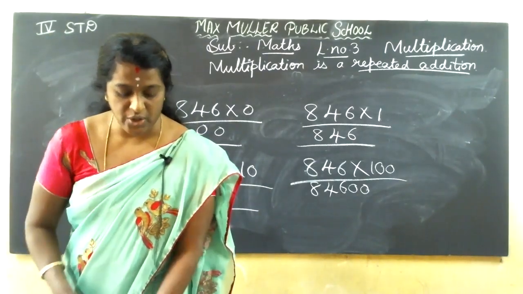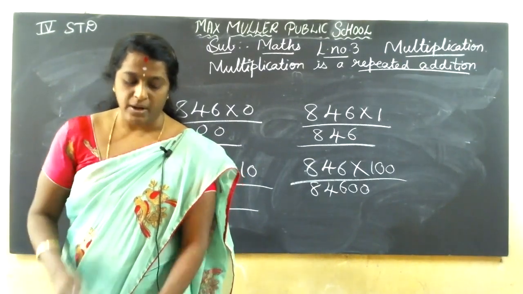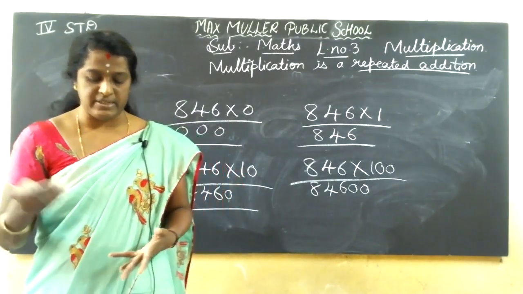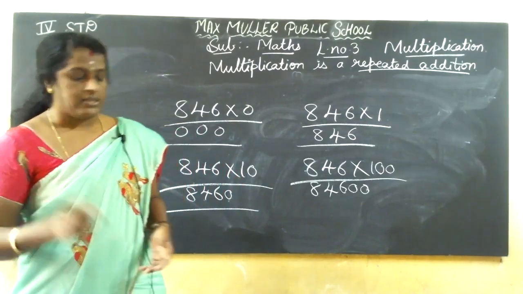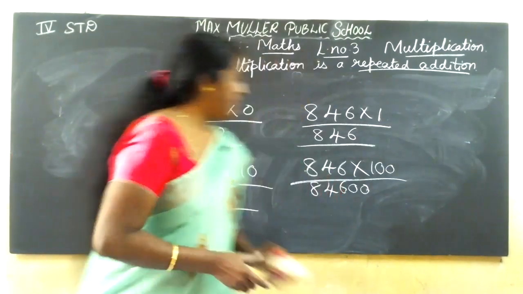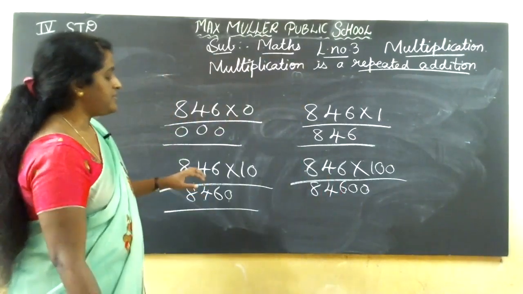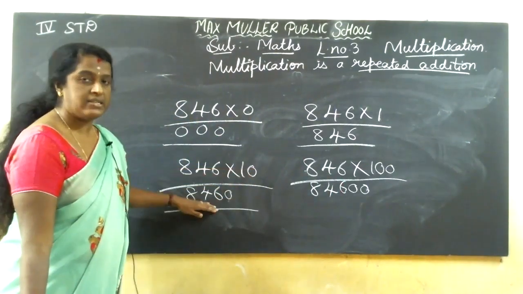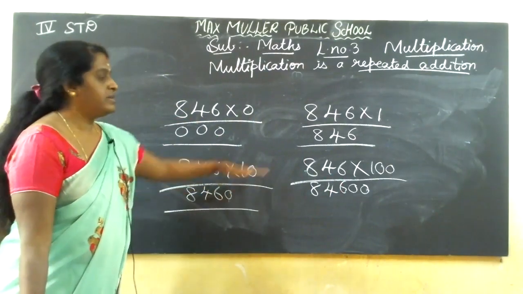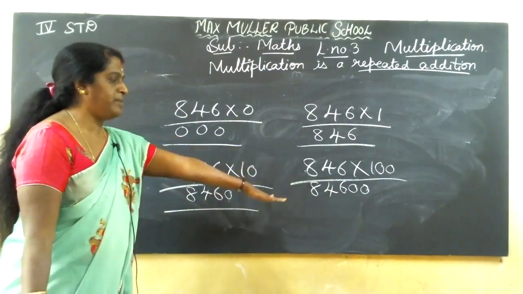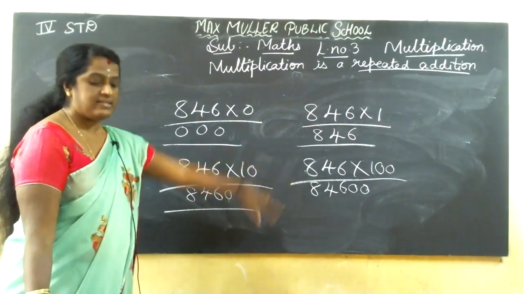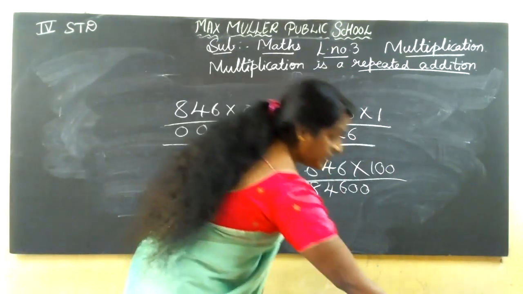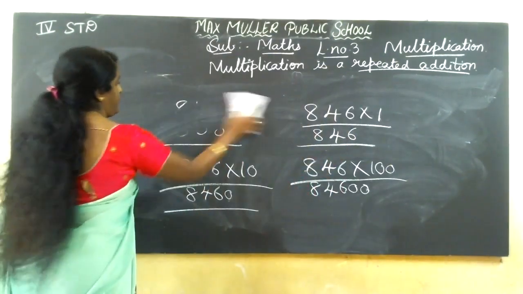So multiplication of any number by 20, 30, 40, 50, 60, 70, 80, 90. So we'll do, see, when we multiply by 10, we'll get the same answer but we'll add 0 here. When we multiply by 100, we'll get the same answer, we'll add 00. So when we multiply by 20, 30, I'll show.